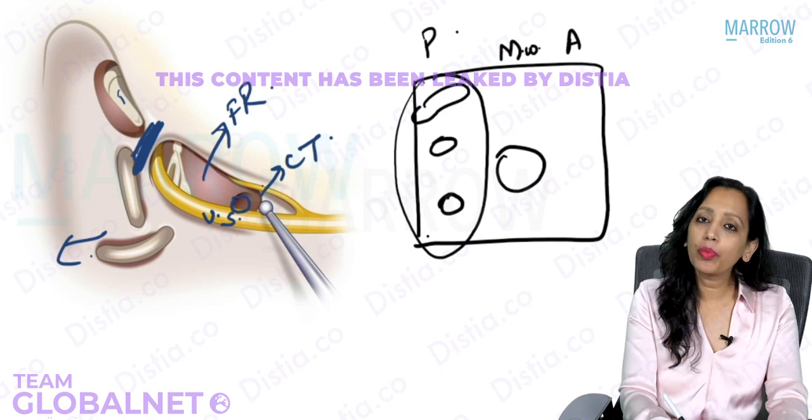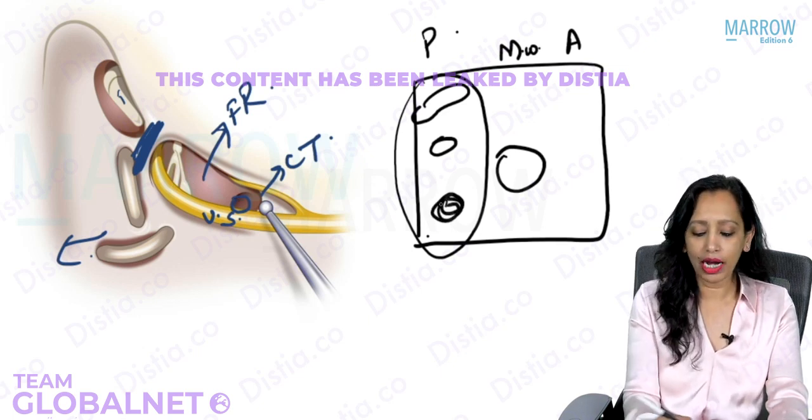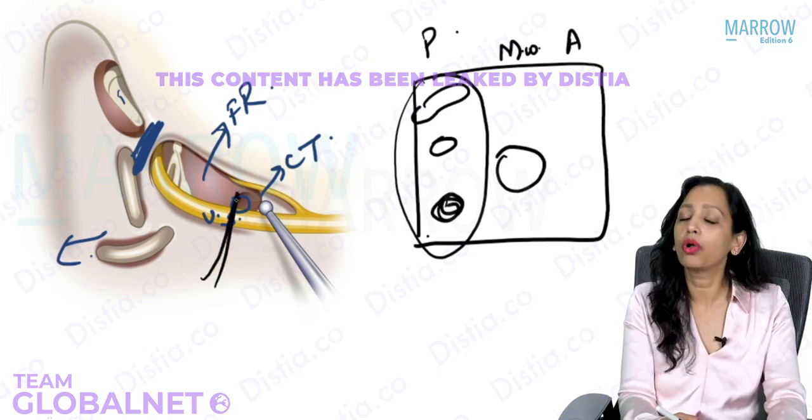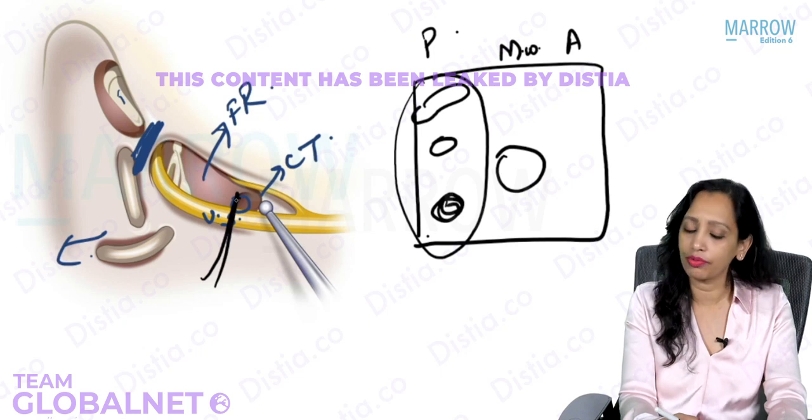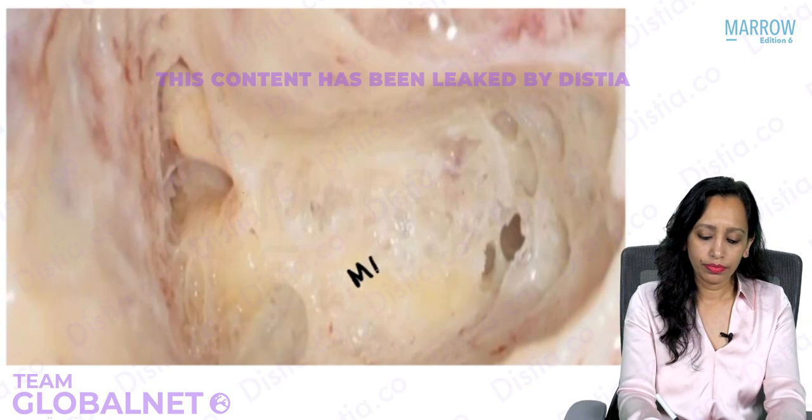So when I'm making an opening on the posterior wall, I can very clearly see this round window, and through this I can pass the electrodes of a cochlear implant or remove the disease from the middle ear cavity. So this is the operative picture. Here this is the mastoid antrum.